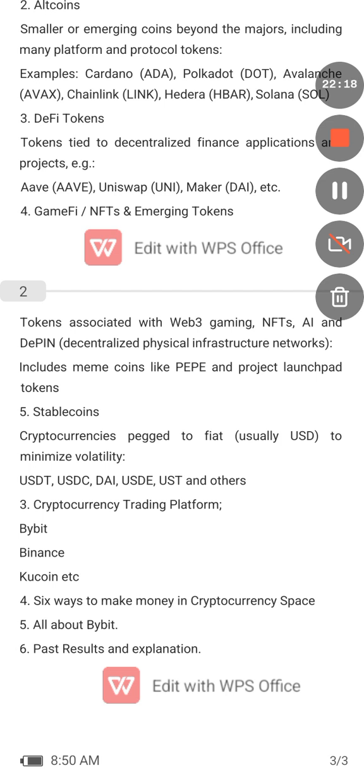So, 6 ways in which you can make money in the crypto space. We have P2P. I told you what P2P is: buying at a lower rate, selling at a higher rate. Whatever coin you want to buy, maybe it's BTC. Maybe BTC dropped to, let's say, $96,000. You bought it. When it rises to 118, you start selling it. So you are buying Bitcoin or any coin at a lower rate, and you are selling to others at a higher rate. That's P2P. And we also have investing, trading, staking, airdrops, and becoming a crypto analyst. I hope that is clear.